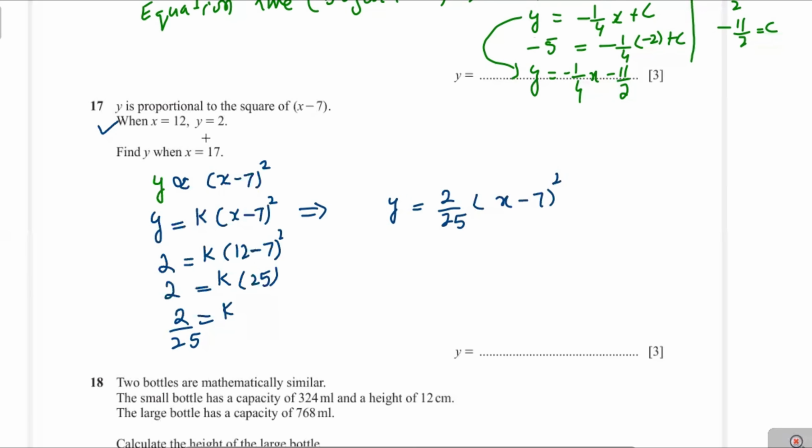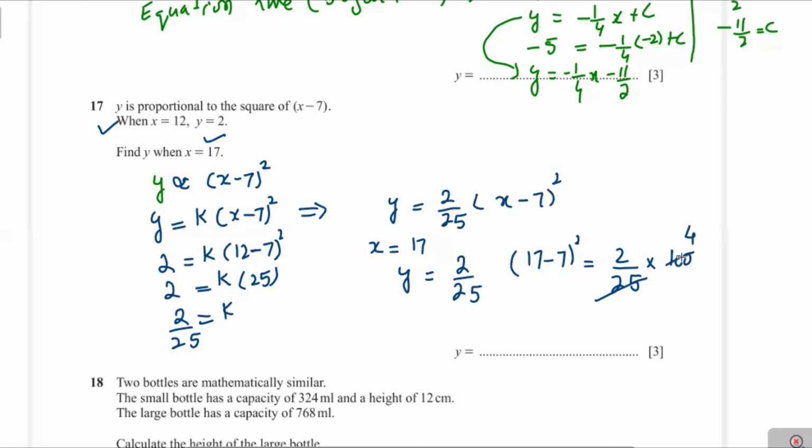You have to find y when x is 17. Now we put x is 17. The y will be equal to 2 over 25 into (17 minus 7) whole square, that is equal to 2 over 25 into 10 square, that is equal to 100. 25 times 4 is 100 and 4 times 2 is 8, and 8 is the answer.